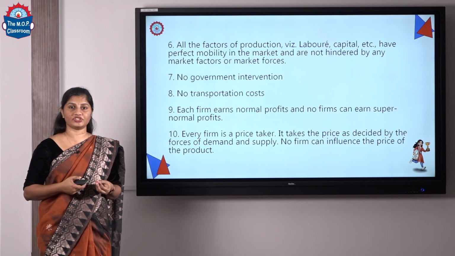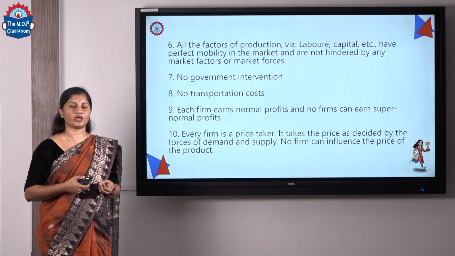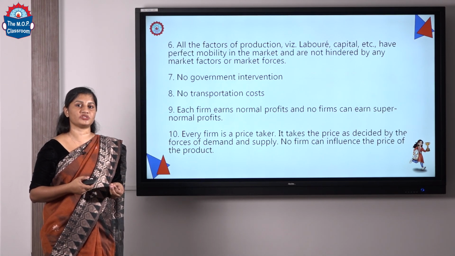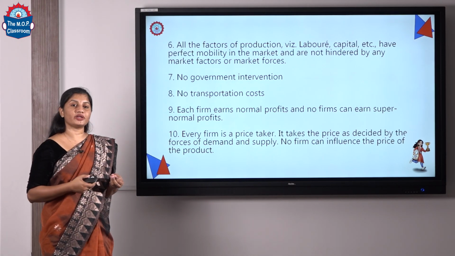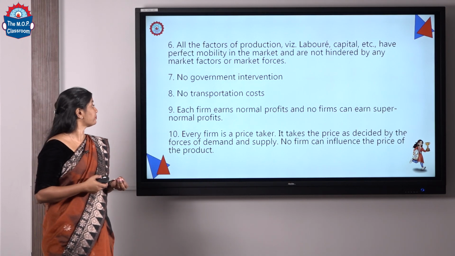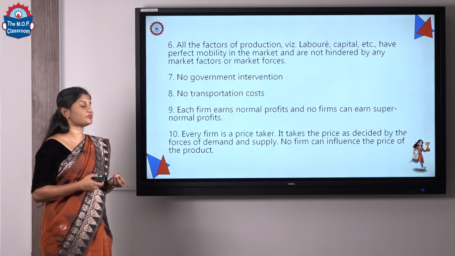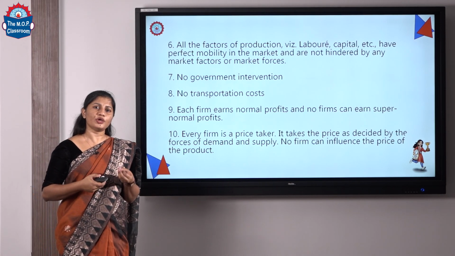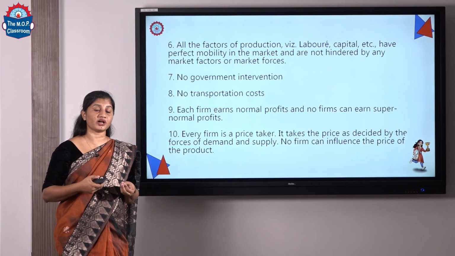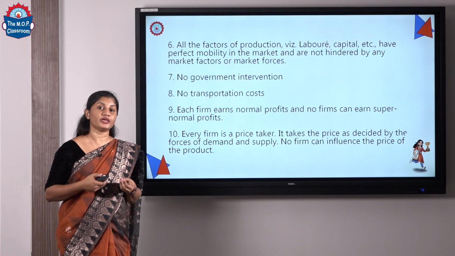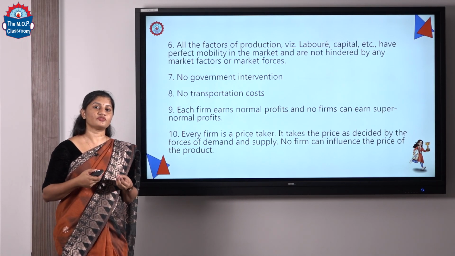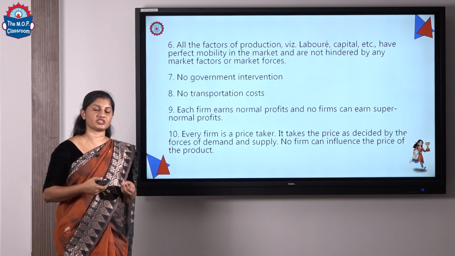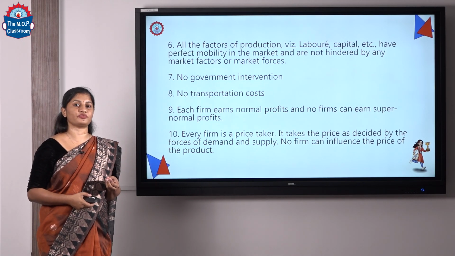And the seventh feature is no government intervention. No government intervention means the government has no control over a perfectly competitive market. And the eighth one is that no transportation cost is there. And the ninth one is each firm earns normal profit and no firm earns supernormal profit. Normal profit means if a firm earns average revenue equal to its average cost, which is known as normal profit. So under perfect competition, firms earn only normal profit in the market.